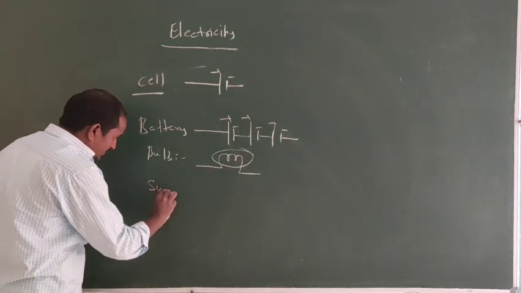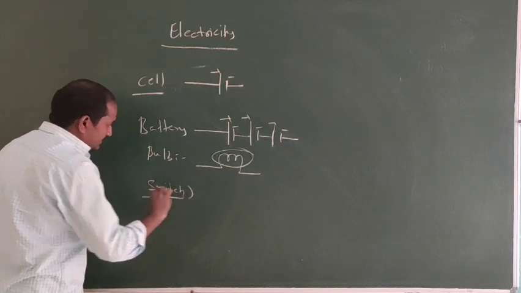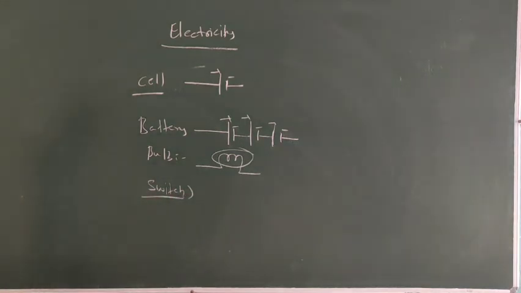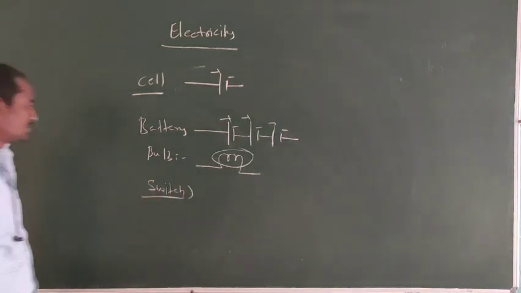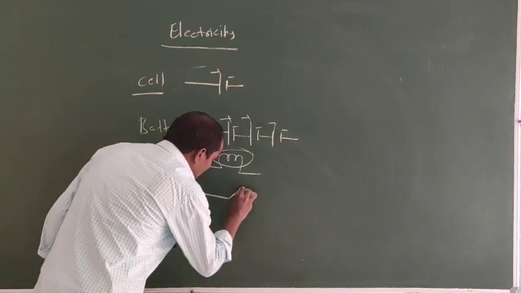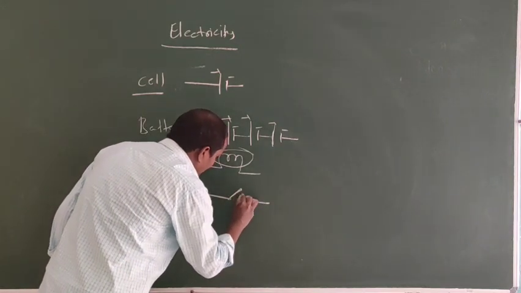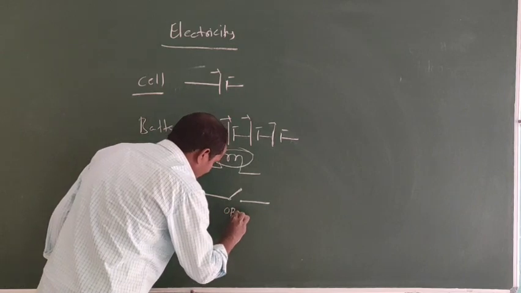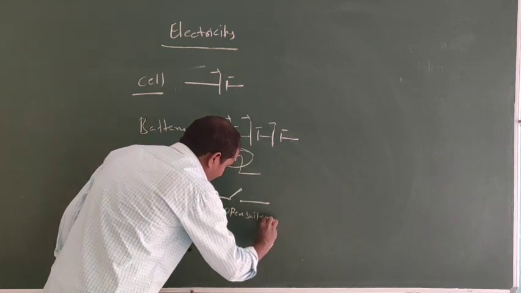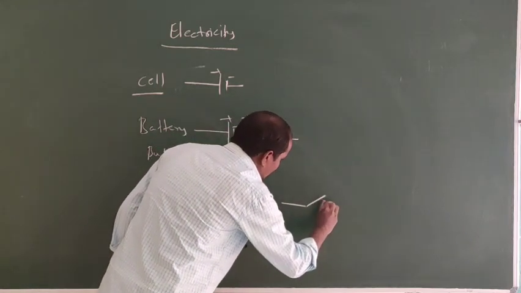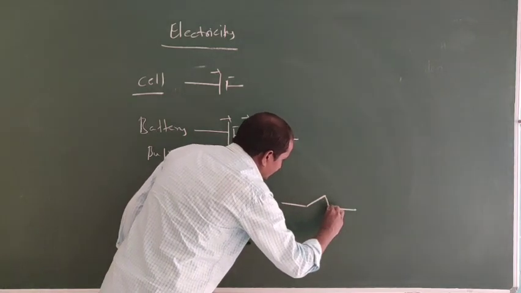Next one, switch. A switch is a device by which we can close or open the electric circuit. It is an open switch.